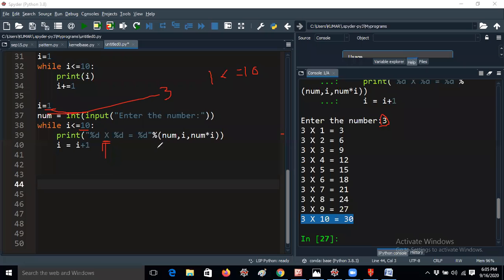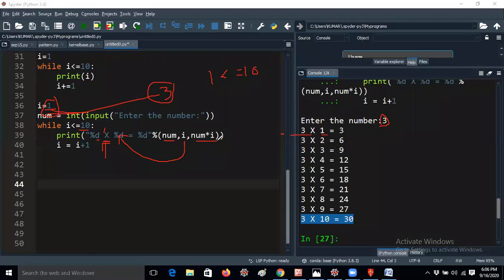First I'm giving percentage of num comma I comma num into I. Percentage d means the num value will be printed. What is the num value? The num value I'm taking is 3, so that's the reason I'm getting 3 first. After that, the x, and after that I. I means I'm taking the first value starting from 1, so it gives 3 into 1.